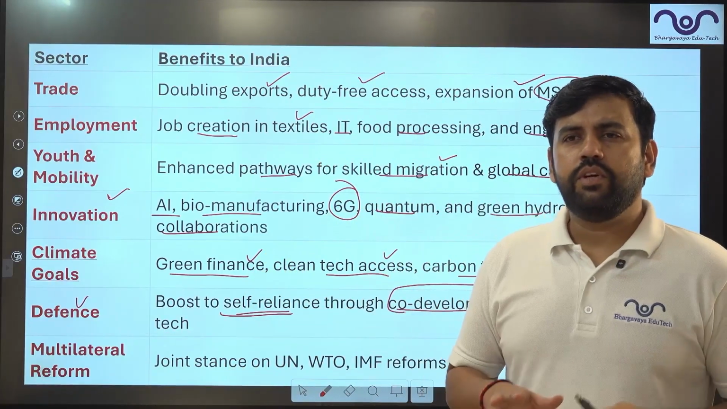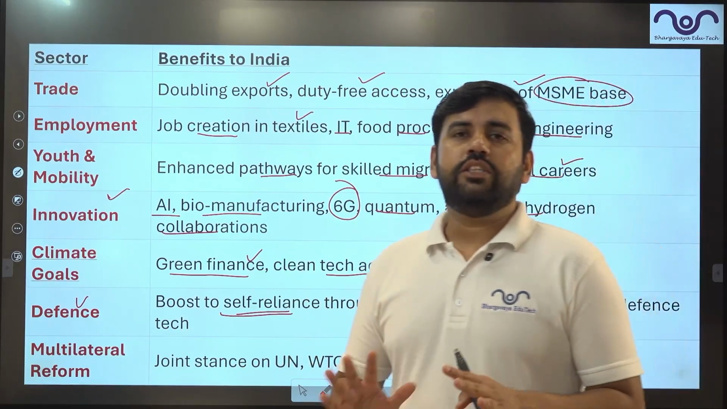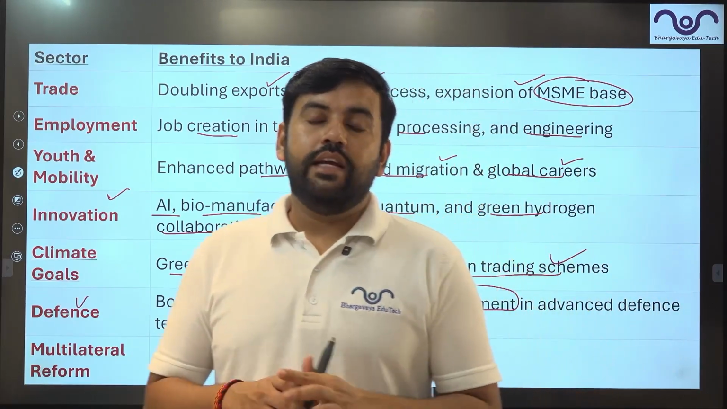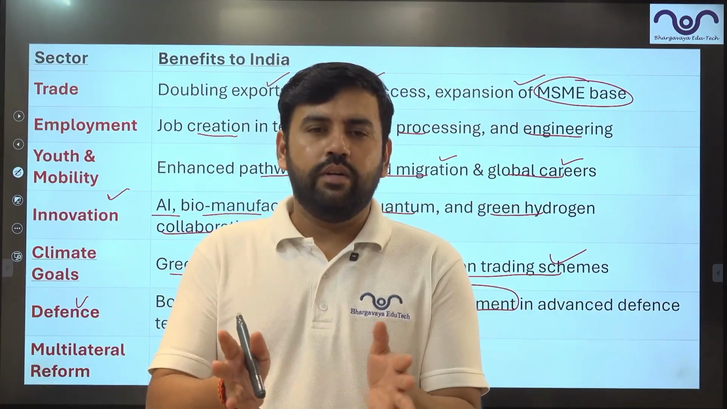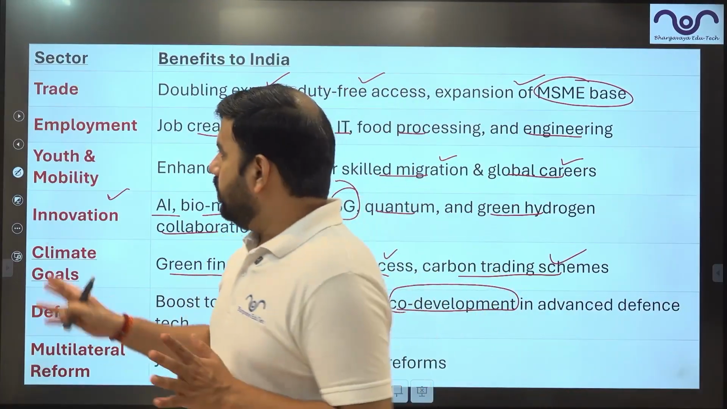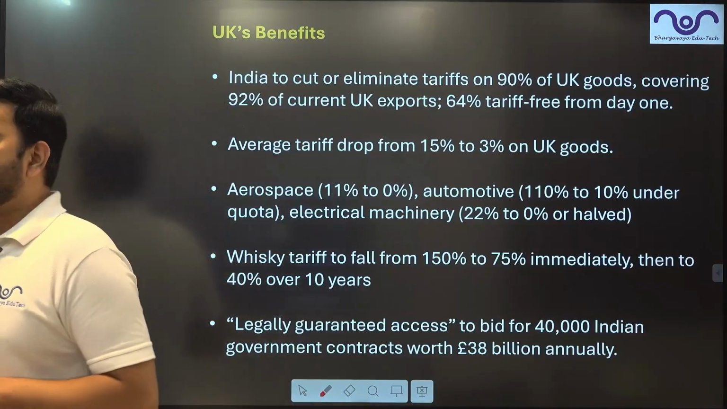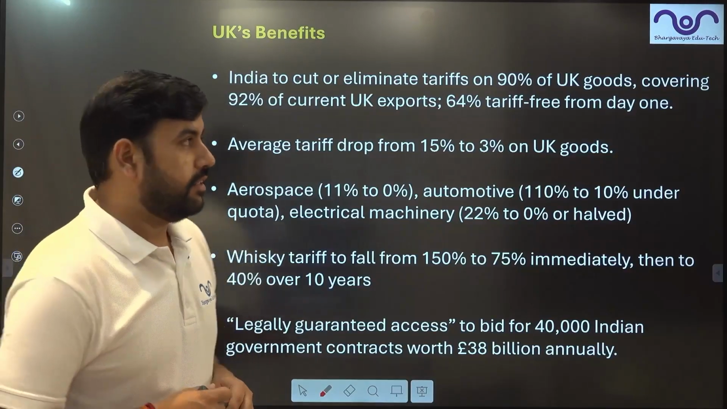And the last one is multilateral reform. So wherever both countries go, UN, WTO, IMF, they will push each other's stand on that platform. So they will cooperate on every international issue on these organizations together. Now this is the understanding, right? What the British will have as far as benefits are concerned.